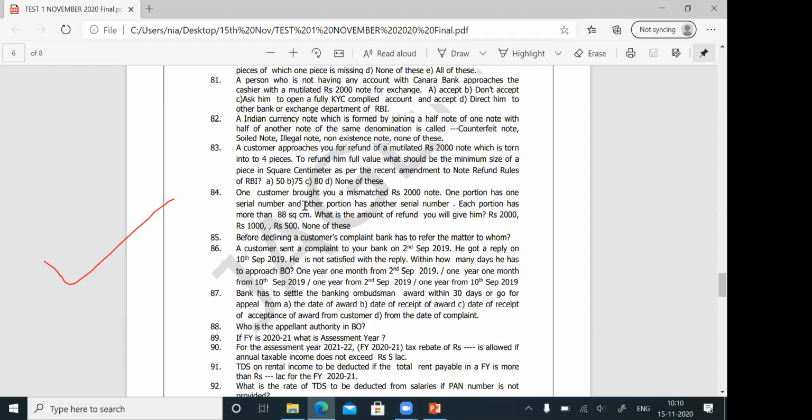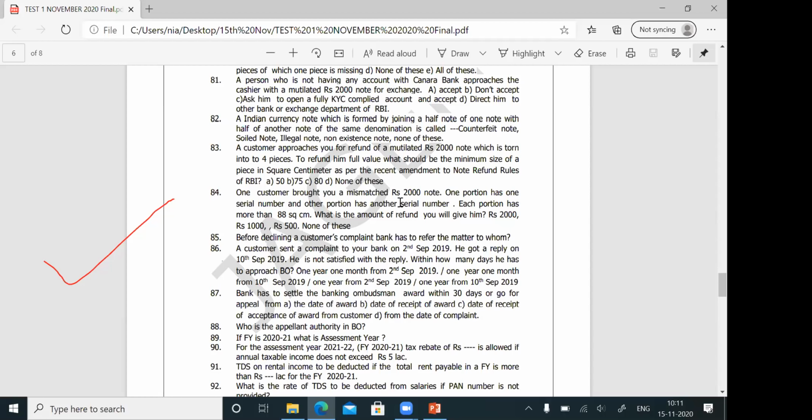This question was asked for some other bank last time. One customer has brought you a mismatched rupees 2000 note. One portion has one serial number and another portion has another serial number. You recollect, the 2000 rupees note is brought with both pieces pasted. But if you see, one piece has one serial number, another piece has another serial number. So it is called a mismatched note. All mismatched notes are mutilated notes. Keep that in mind. Now we'll answer the question.